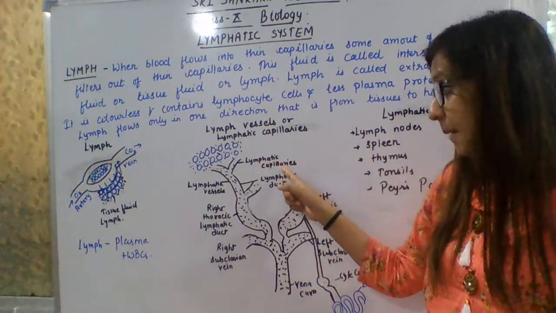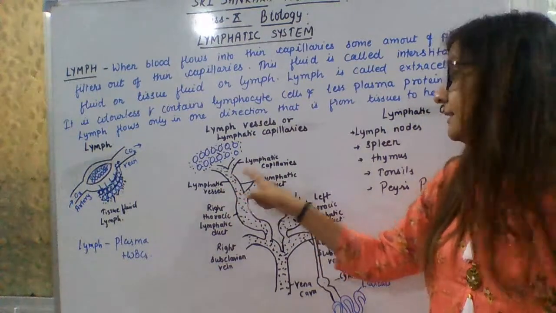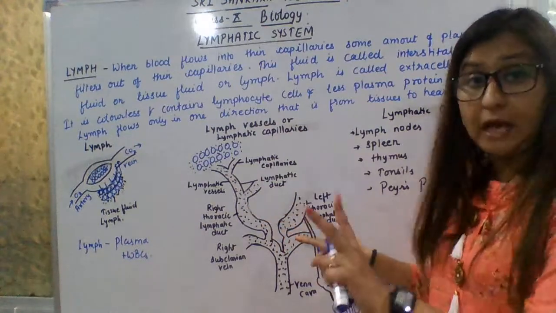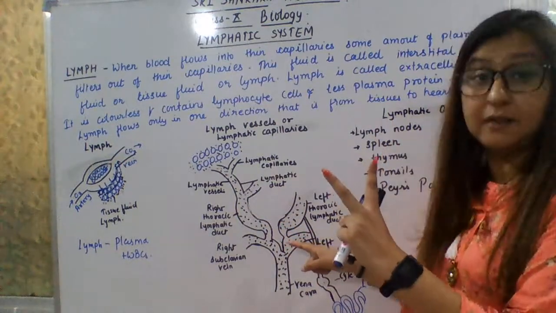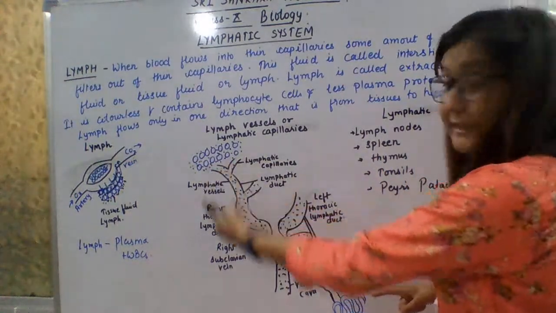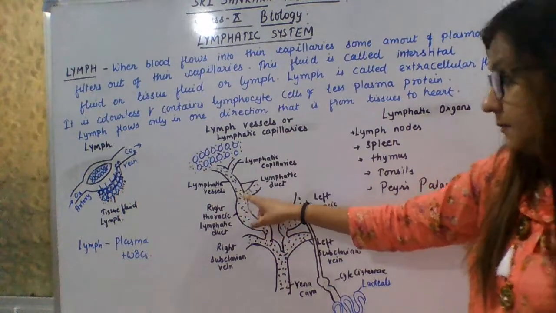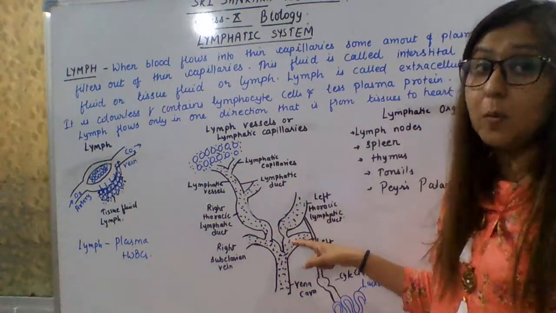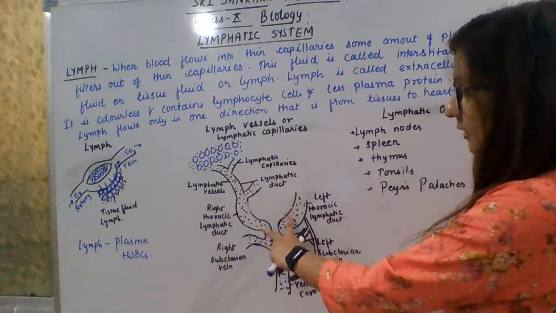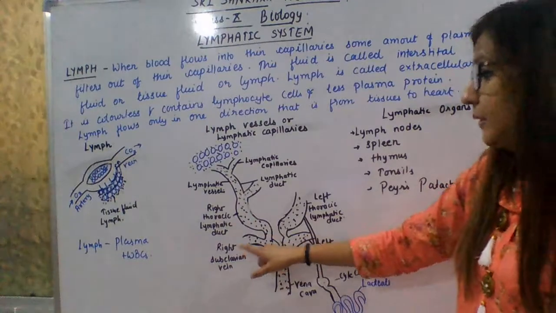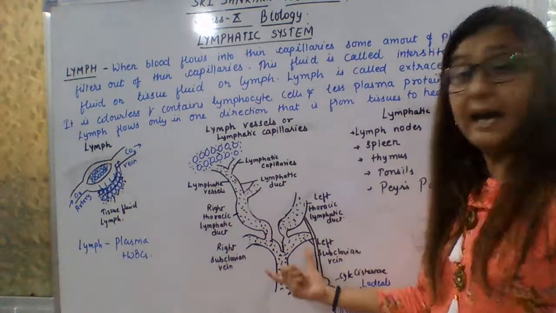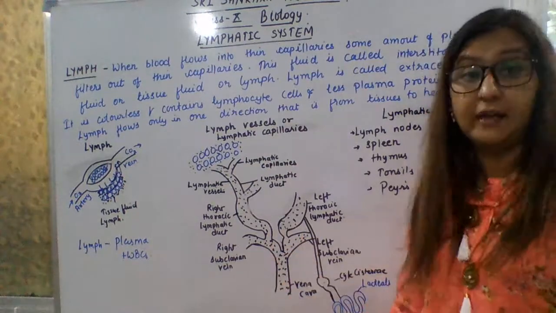From the extra, or you can say the intercellular spaces of the tissues, the lymph drains to the lymphatic capillaries, then to the lymphatic vessels, then to the lymphatic duct. After that, there are two thoracic lymphatic ducts, the right thoracic lymphatic duct and the left. From the right side of your body the lymph gets collected, and from the left side of your body the lymph gets collected here. After they combine and join the right subclavian vein and left subclavian vein, it drains to the vena cava.